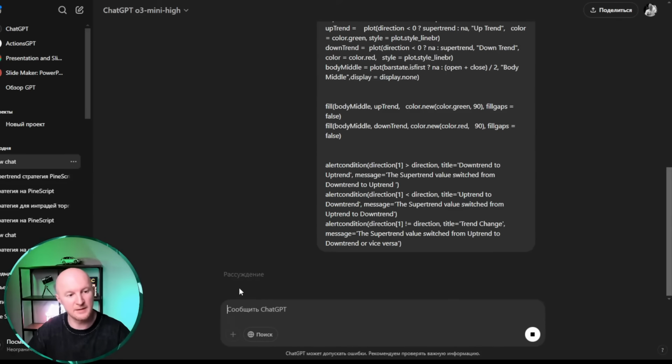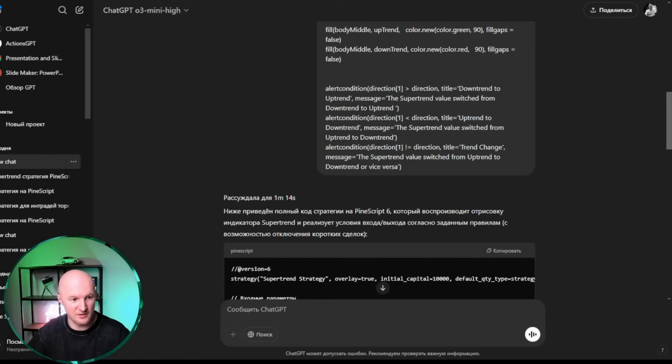It started processing. Sometimes it shows its thinking, sometimes it doesn't. Wait, maybe you can click on it? No. Unfortunately, right now you can't see what it's thinking about, but sometimes it's really interesting to read how the neural network thinks. Smarter than some people, honestly. By the way, did you know that an ostrich's brain is smaller than its eye? Can you imagine? And I know people like that too.